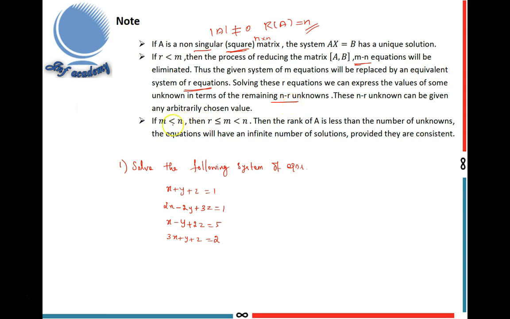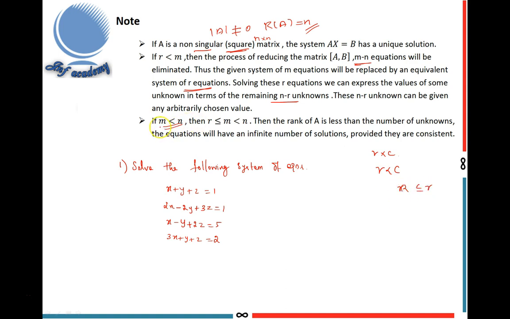Next, if M is less than N, M less than N means the number of equations is less than the number of unknowns. That means rank is less than or equal to M only. Here I use one rank property. Suppose one matrix is R by C. Here R is less than C. Then the maximum rank of that matrix is R only. So rank is less than or equal to R.